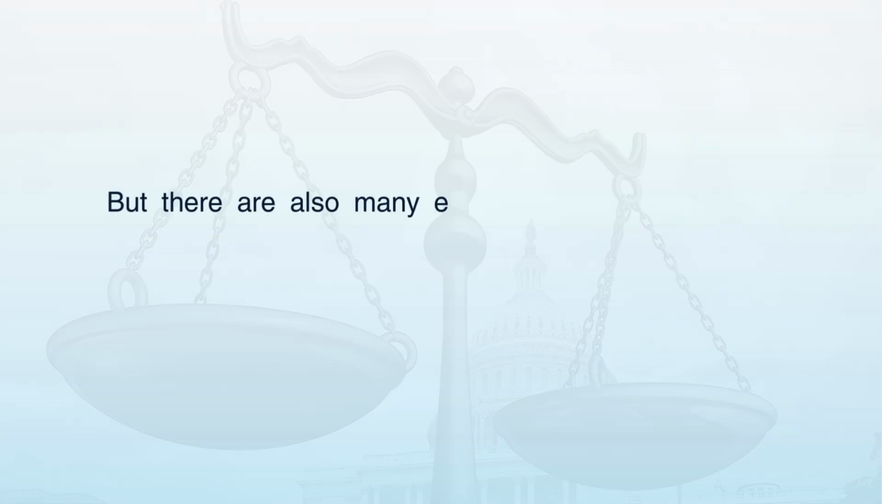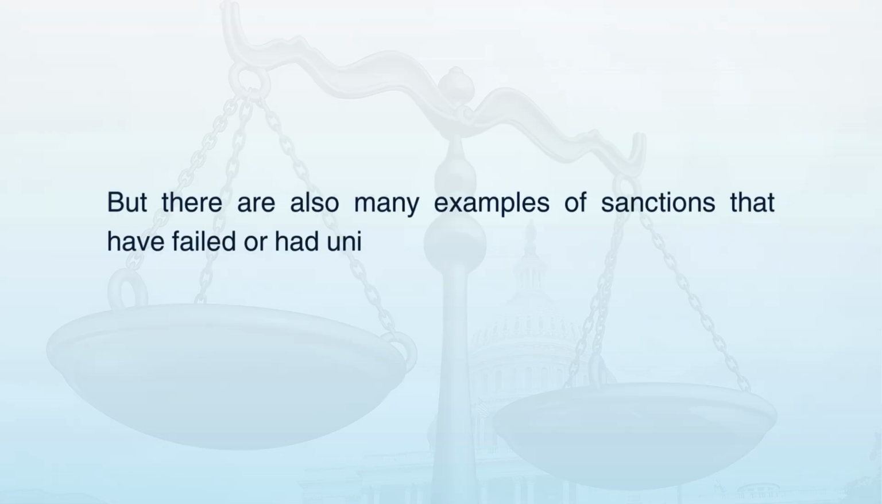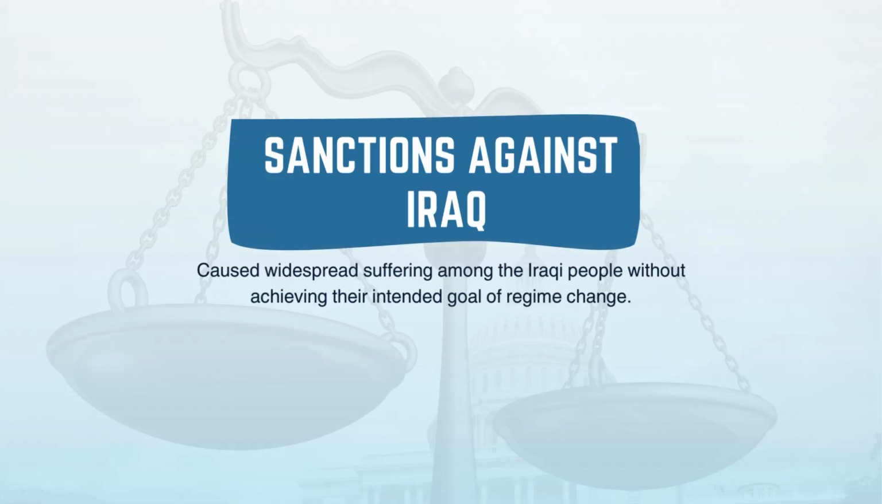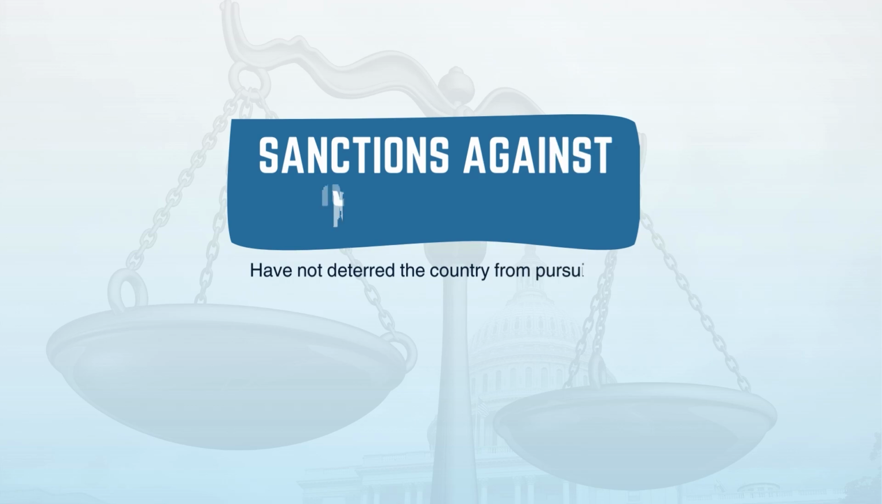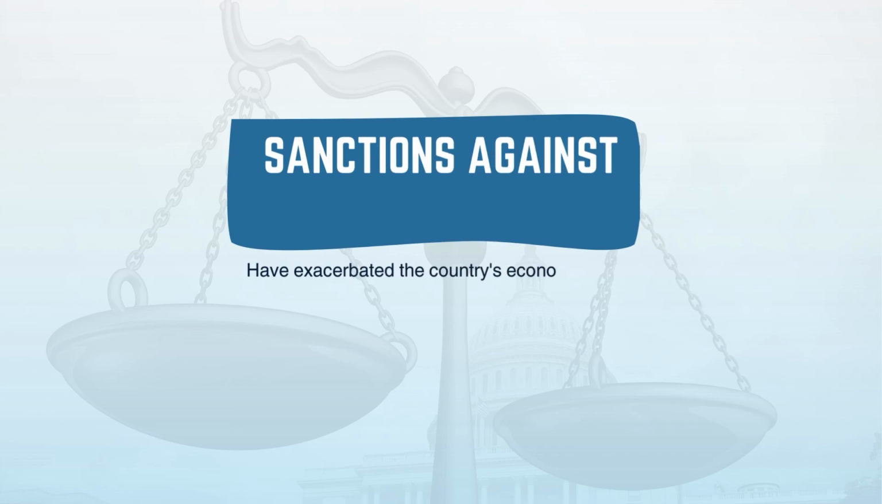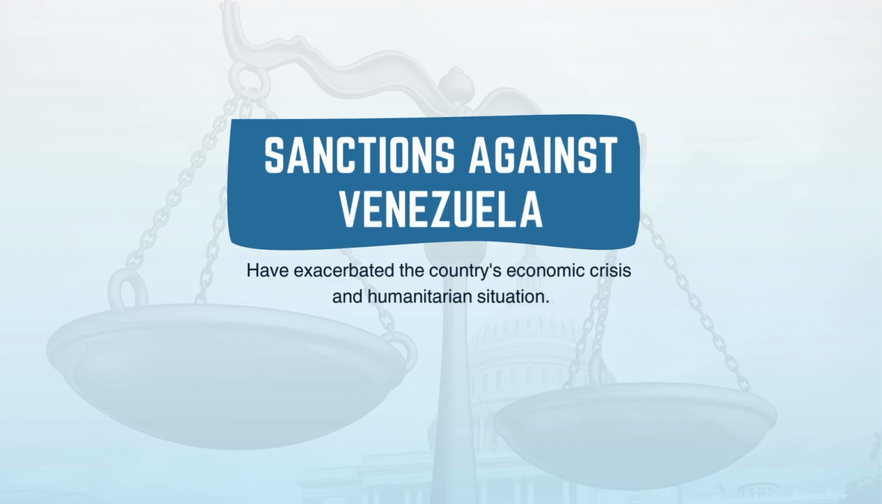But there are also many examples of sanctions that have failed or had unintended consequences. Sanctions against Iraq caused widespread suffering among the Iraqi people without achieving their intended goal of regime change. Sanctions against North Korea have not deterred the country from pursuing its nuclear weapons program. Sanctions against Venezuela have exacerbated the country's economic crisis and humanitarian situation.